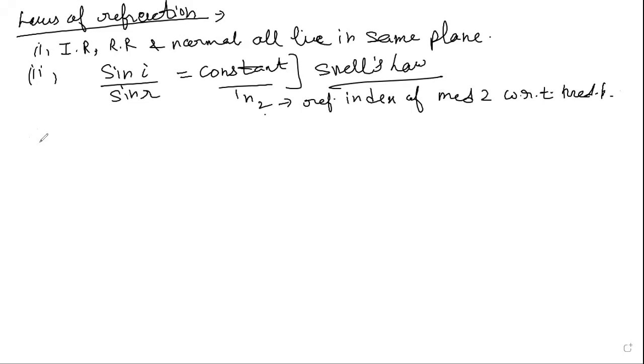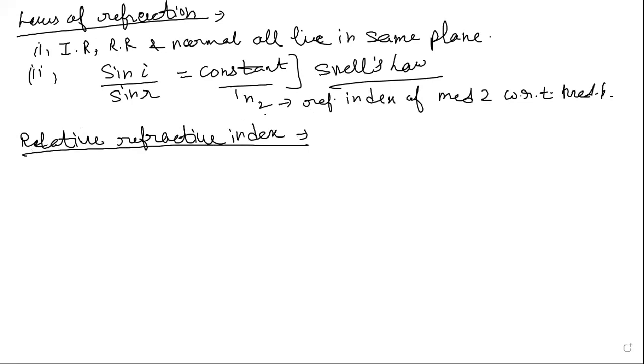Okay, then along with this we also have the relative refractive index. This is very important because the numerical can come from this portion. So let's do that.